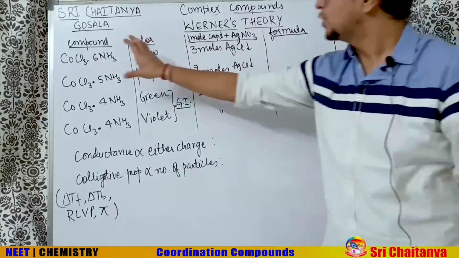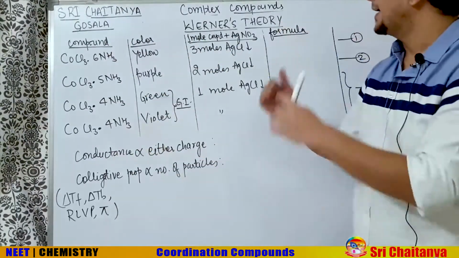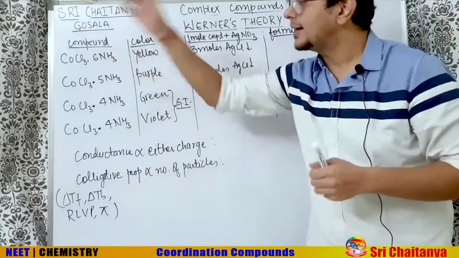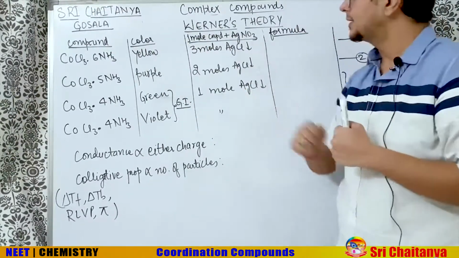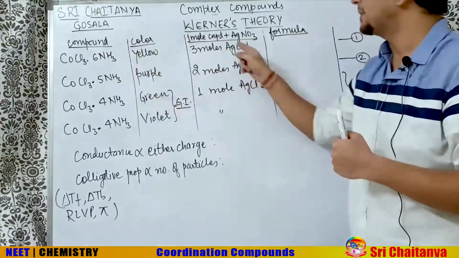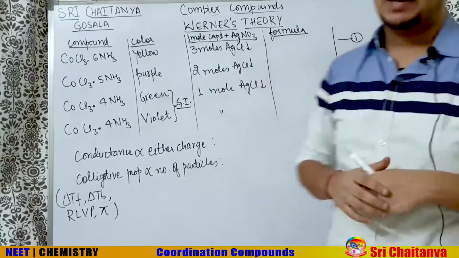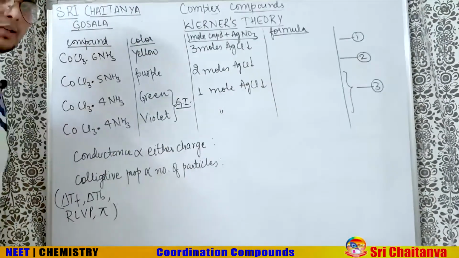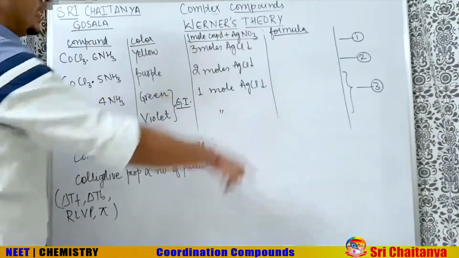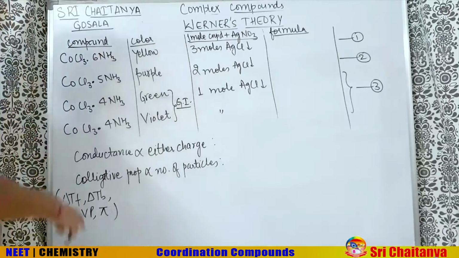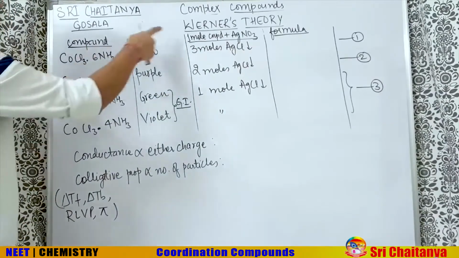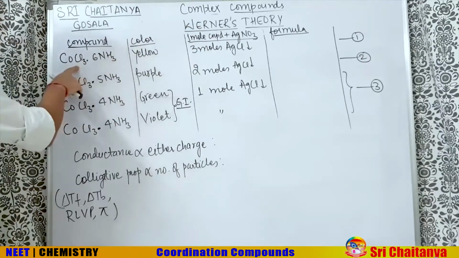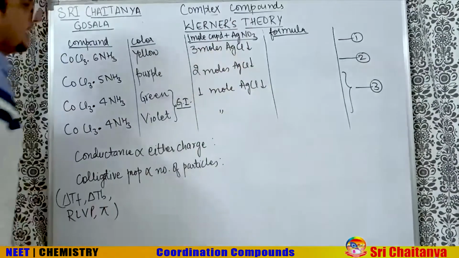He took 1 mole of each compound and added AgNO3. He thought Cl- is there, so with Ag+ it should form a precipitate. What was the experimental result? With CoCl3·6NH3, 3 moles of AgCl were precipitated, as expected, since there were 3 Cl-. So with 1 mole of compound, 3 moles of AgCl got precipitated; the 3 Cl- precipitated as AgCl.